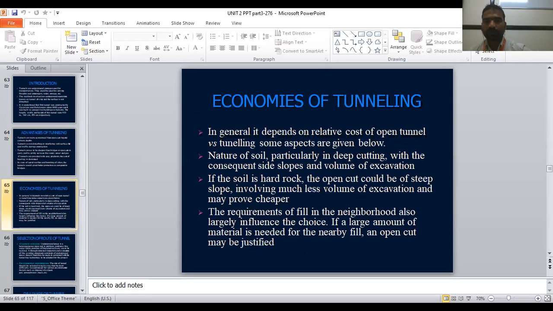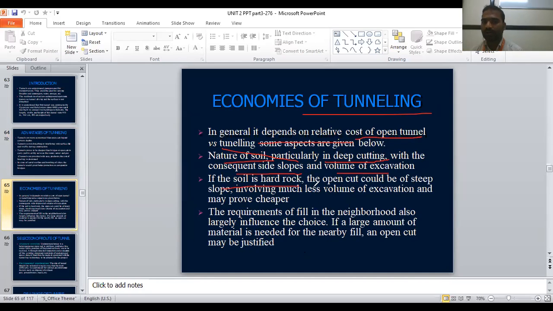Next, the economy point of view. In general, it depends on the relative cost of open cut versus tunneling. Some aspects between the two are given below. Nature of soil, particularly deep cutting with the consequent side slopes and volume of excavation. So whenever you are excavating for a tunnel, deep excavation should not be done.